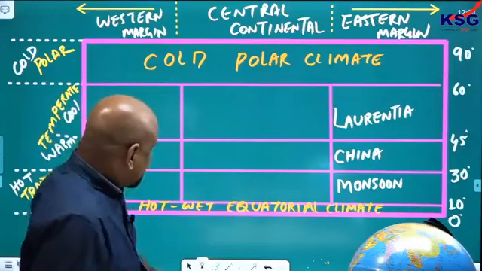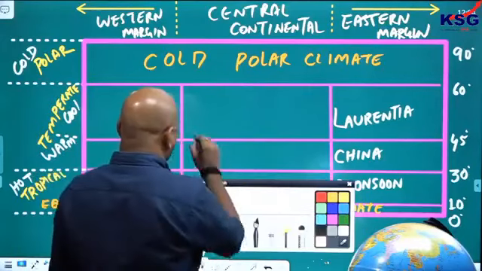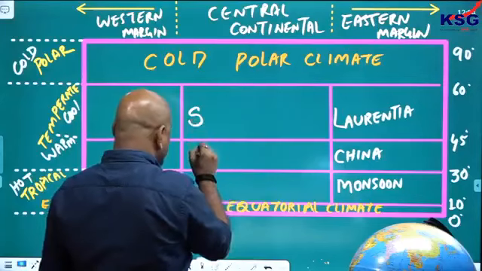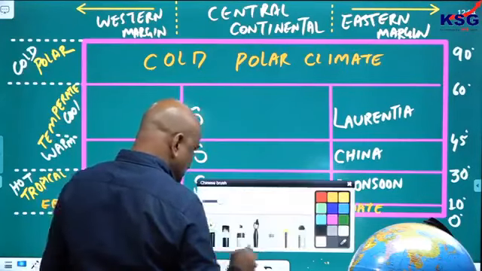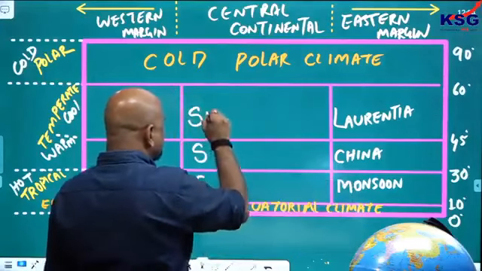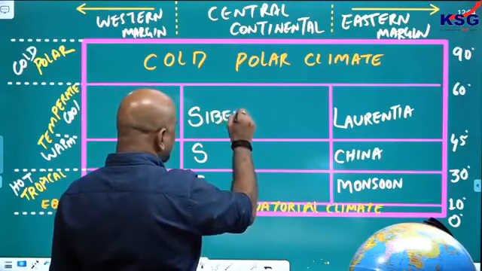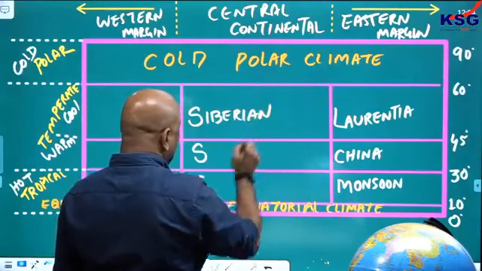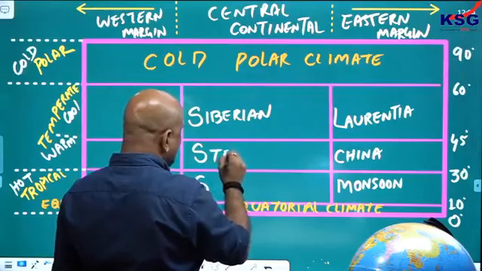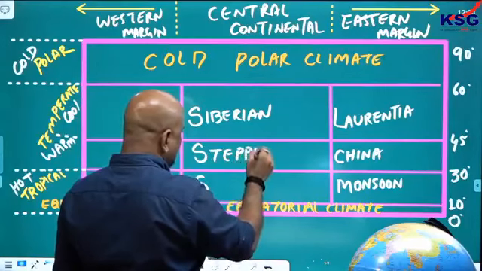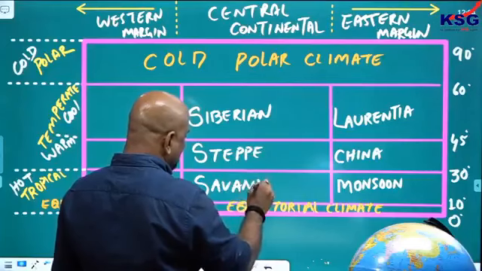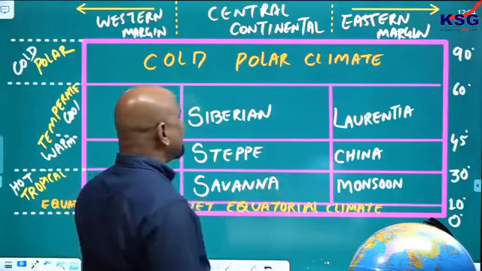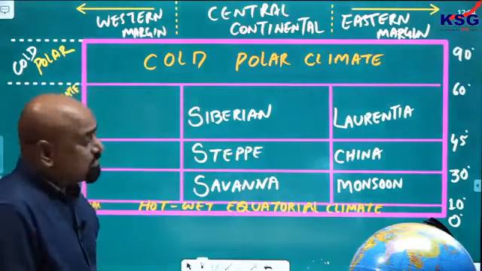My friends, I studied in the School of Social Sciences, SSS. You will remember this. This is Siberian climate, this is steppe type of climate, this one is savanna type of climate. SSS.